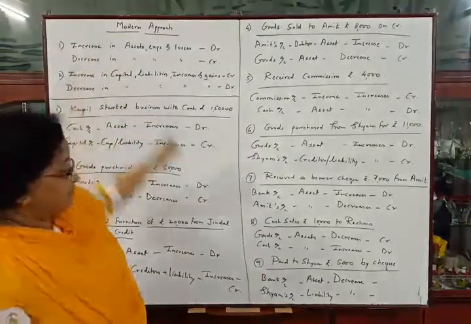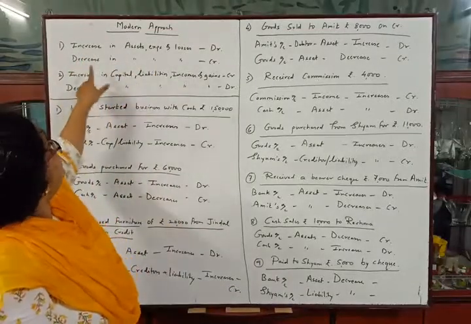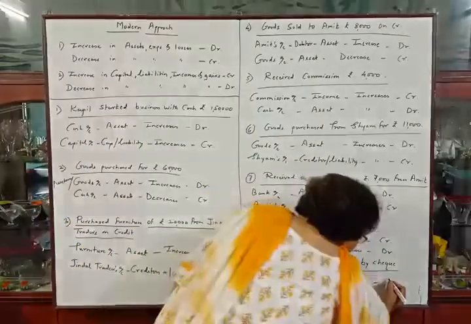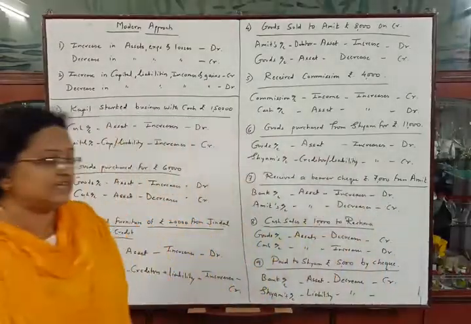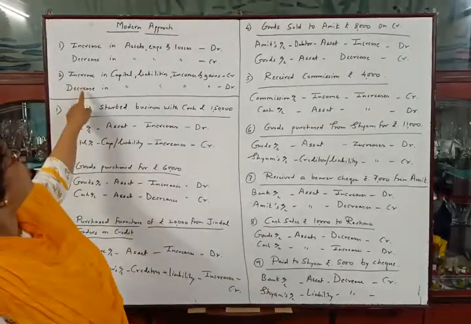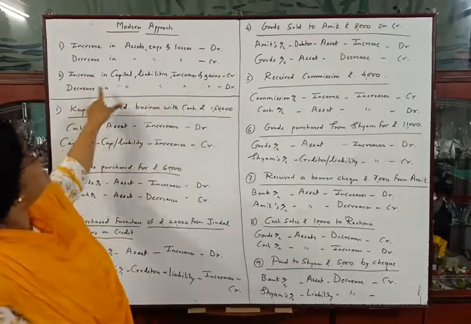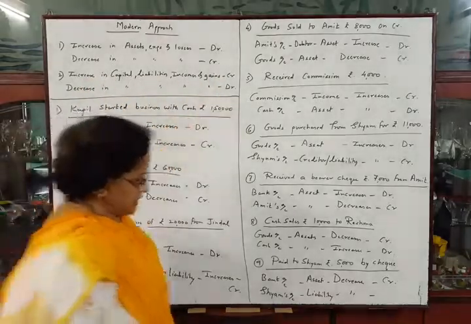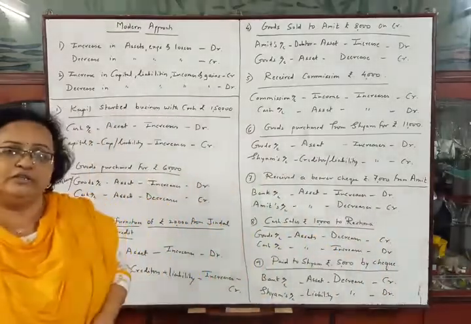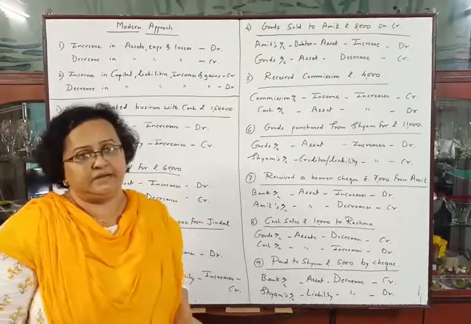First rule, bank asset. Increase in asset debit but decrease in asset credit. Here is decrease in asset, so we have to credit. And then Shyam's account liability, there is decrease in liability. They told us in second sentence that increase in liability credit and decrease in liability should be debited. So Shyam's account should be debited. So in this transaction, bank account is credited and Shyam's account is debited.